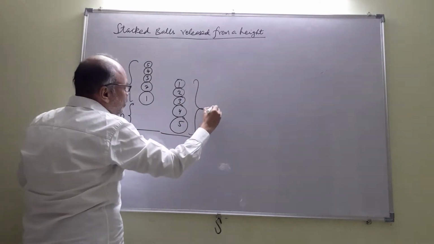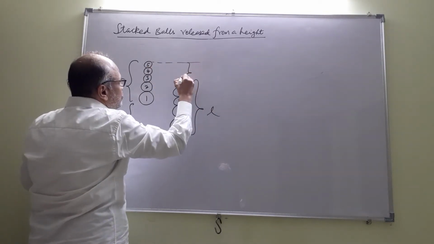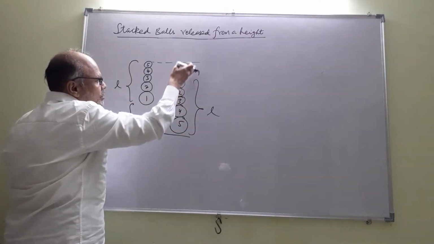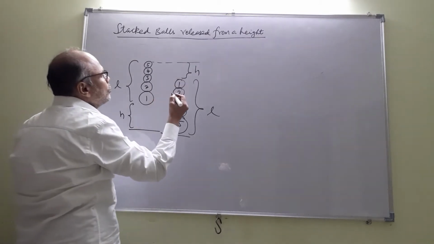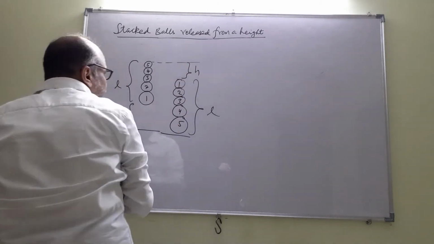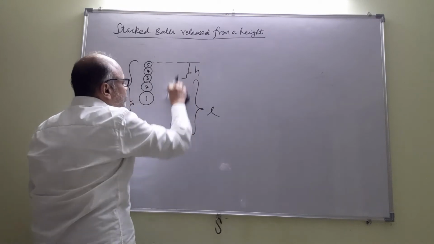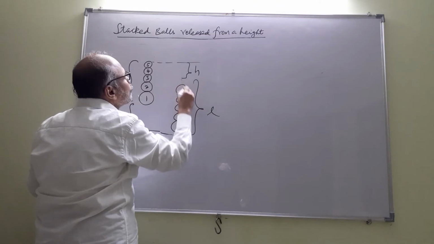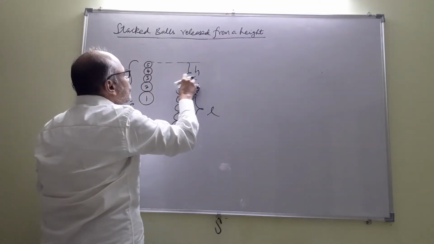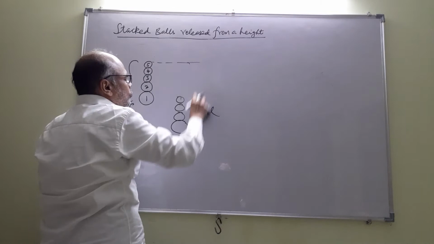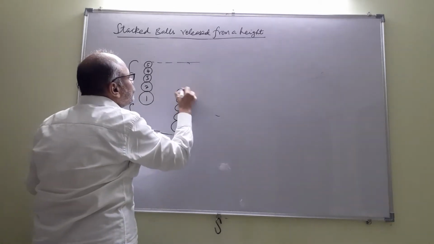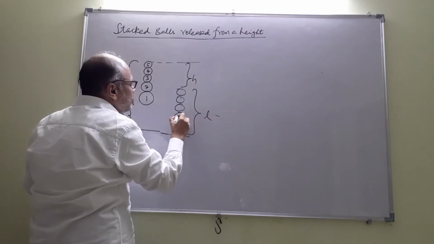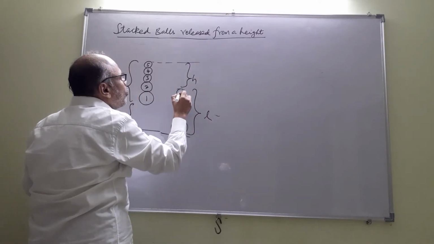This would be L and this would be H because the total height is L plus H. So if this is L, this is going to be H. Sorry, I numbered it the other way. 1 is at the bottom, 1, 2, 3, 4, and 5. This would be H and this would be L.